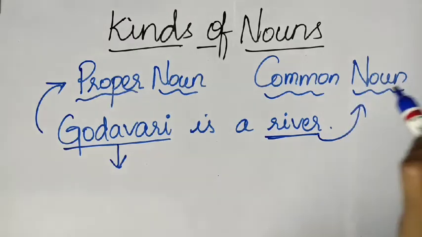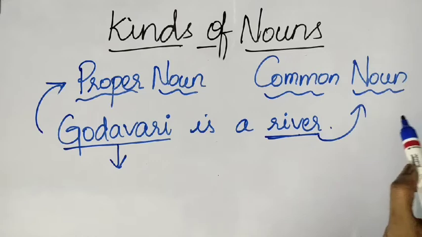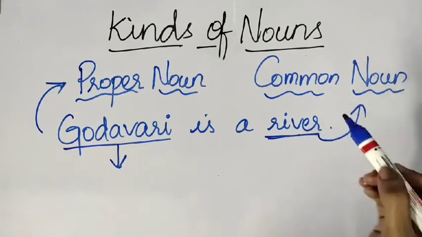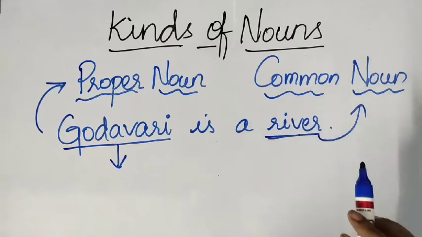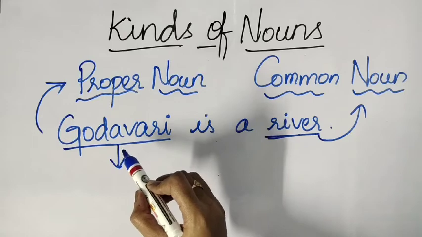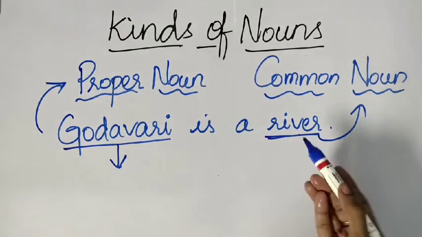Common noun in the sense, shared by all. A common word or a common name shared by all. If I just say river, it can be any river, students. It can be the Ganga river, it can be the Godavari river, whatever river, but it can be anything, in common. Proper in the sense, a particular name should be given to that river.